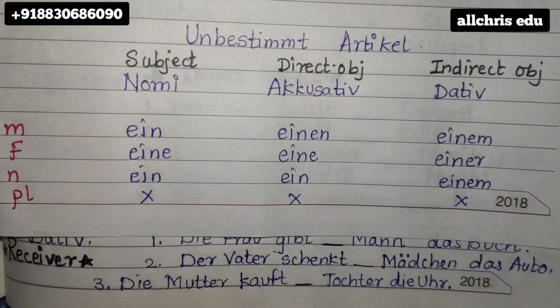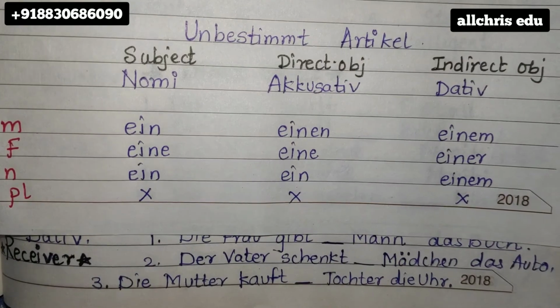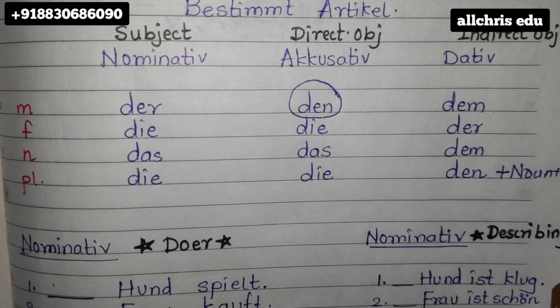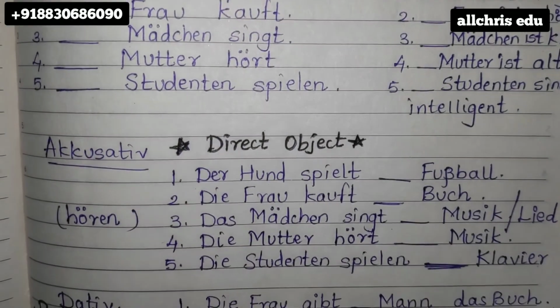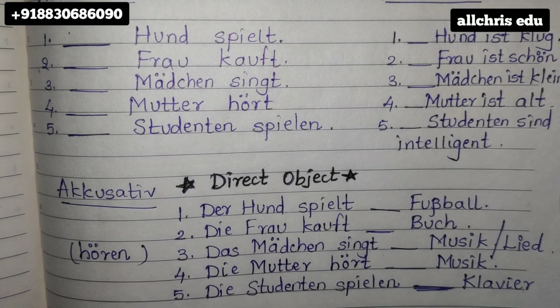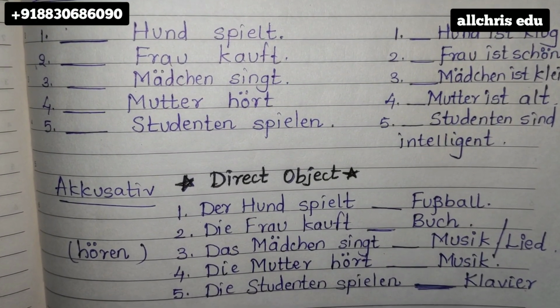Okay, like that. And the meaning of bestimmt article, which we saw in the previous video, it is the. So the same examples try to solve with bestimmt article as well as unbestimmt article and do send it to me in your classwork notebook, please.